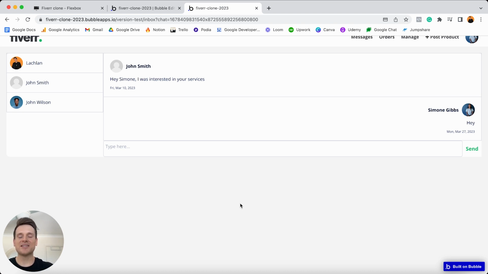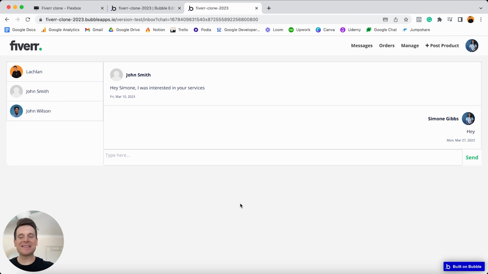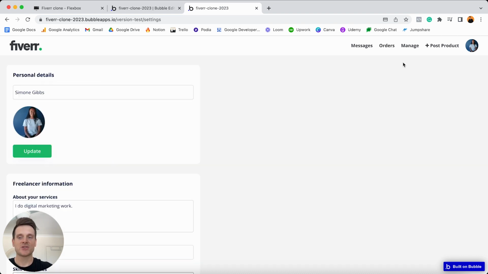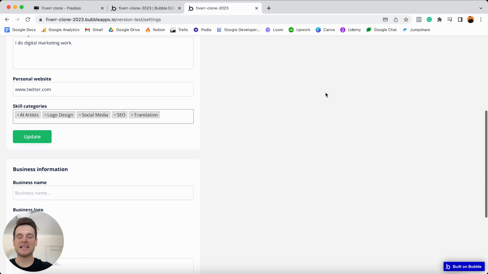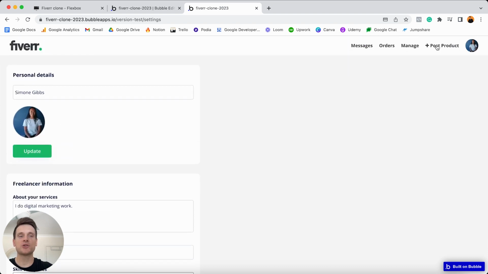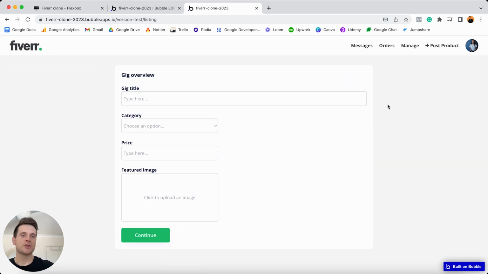Now look, this is just a sample of all of the features within our product today. Behind the scenes, there's still so much happening that I haven't even shown you. There's things like a user settings page. So this is the page where they can update all of their details. There's the ability for users to upload product listings. So this is where freelancers can manage all of their services they offer. And look, even on top of that, there's still so many hidden features, workflows, and conditions that I can't wait to show you how I've built.